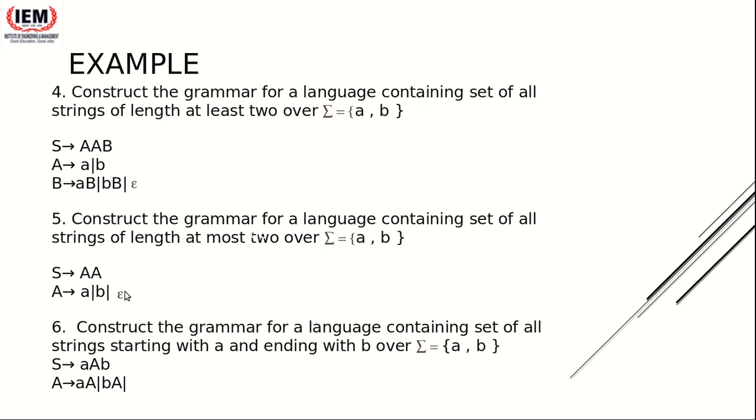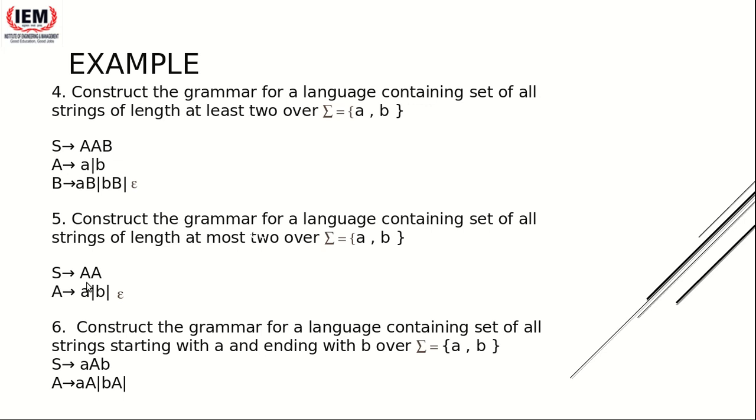So null is possible, length 1 is possible, length 2 is possible. Hopefully this doesn't need more explanation. If you have any doubt, you can ask, otherwise I'll go to the next example.